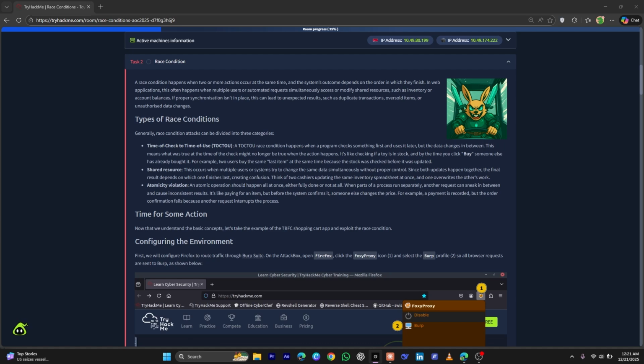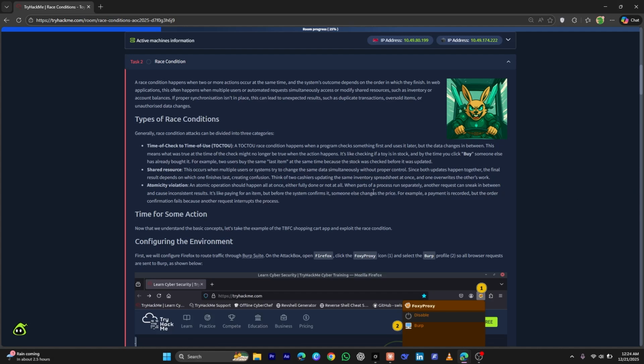What I mean is, if you want to buy the product, it will reduce the stock by one and create the order, and it will happen in one single step. Either both of these steps succeed, you get the toy and the stock goes down by one, or if both fail, nothing changes. Okay, so now that we have a little bit of understanding of what we have discussed above,